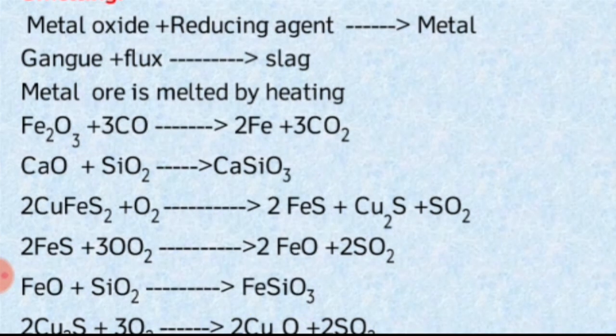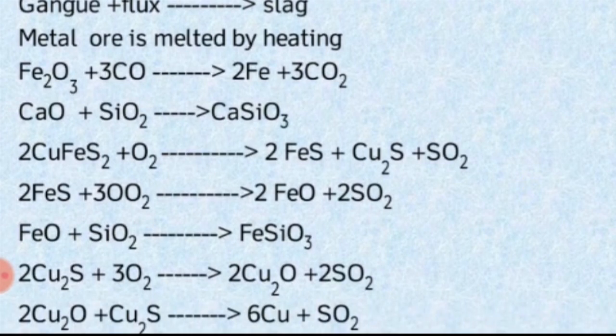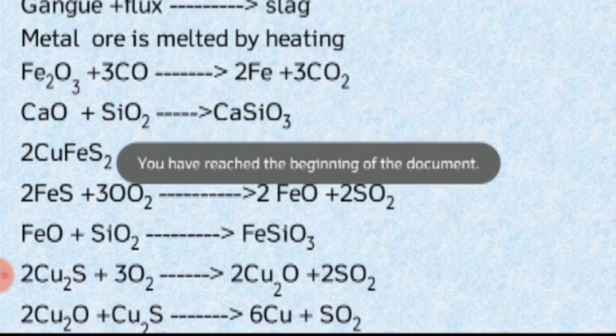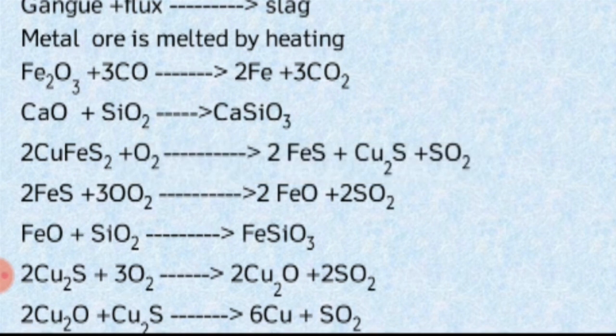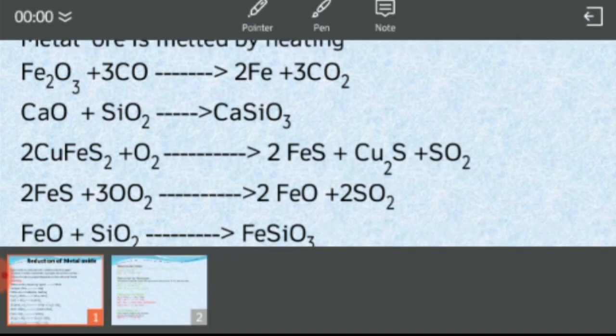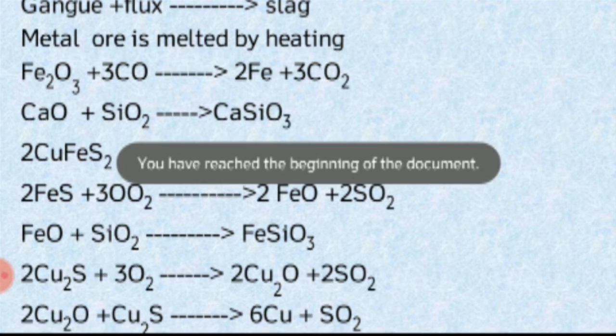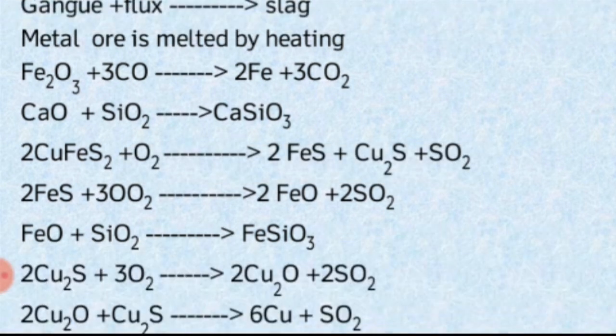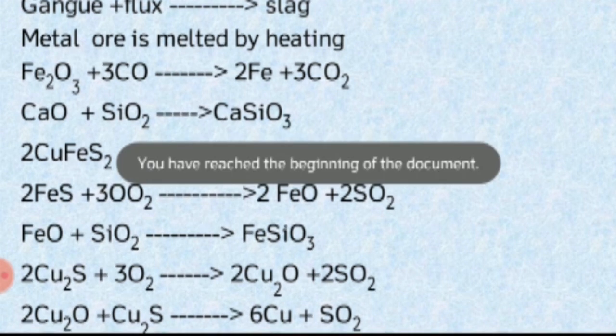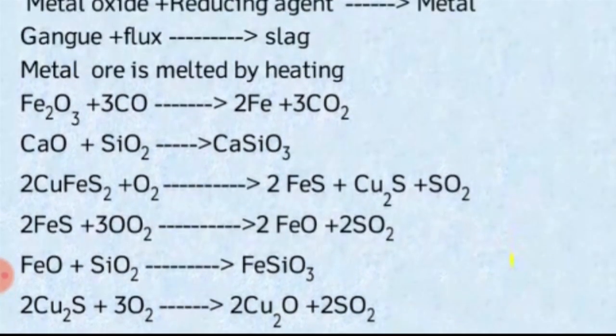Then we are extracting the copper, so copper sulfide remains. From the pyrite ore the iron is extracted, leaving copper sulfide. The copper sulfide is treated with oxygen and forms copper oxide, and sulfur dioxide gas is evolved. Then the copper oxide reacts with unreacted copper sulfide, Cu2S, and forms copper metal, again evolving sulfur dioxide gas.